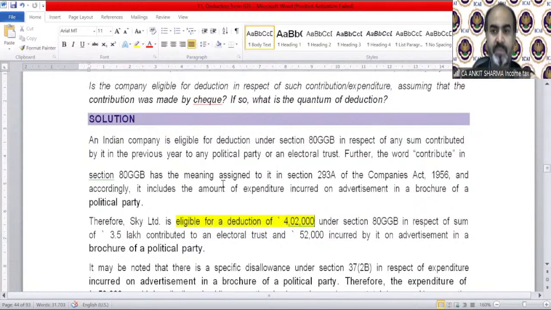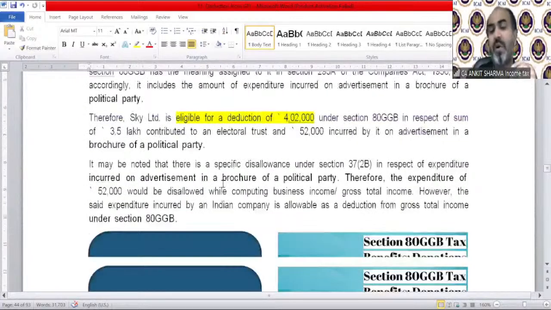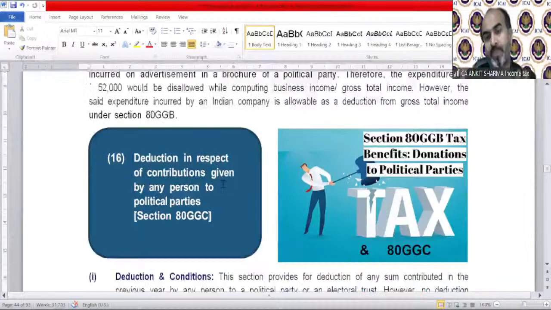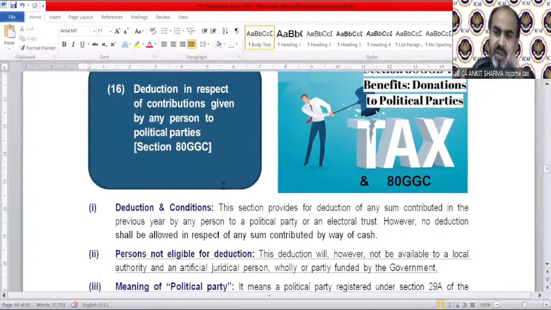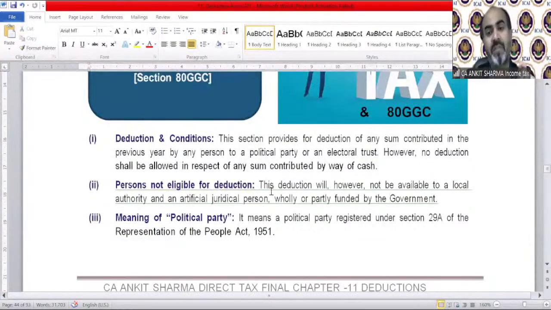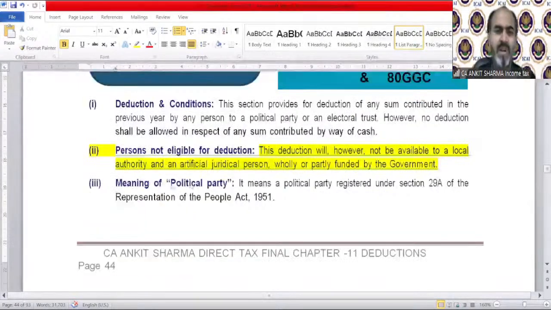As simple as that. 80GGC talks about when a person other than a company donates or contributes to a political party; that person can claim deduction under section 80GGC. Almost the same provision. There is only one restriction: a local authority cannot claim it, and neither can any artificial juridical person that is wholly or partly funded by the government. This is the main condition of this deduction. The deduction will not be available to a local authority and an artificial juridical person wholly or partly funded by the government. Very simple deduction.